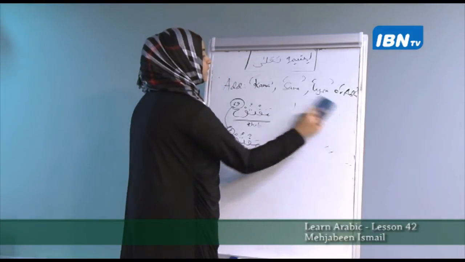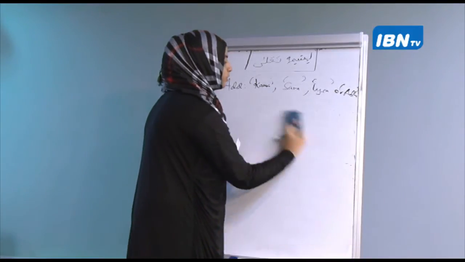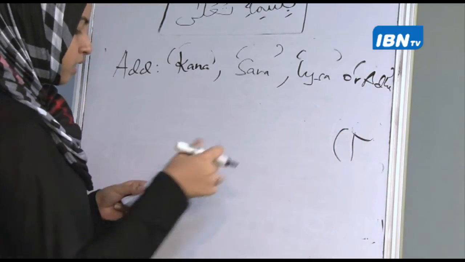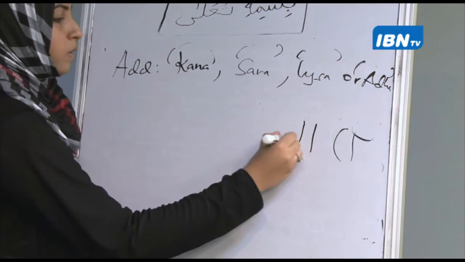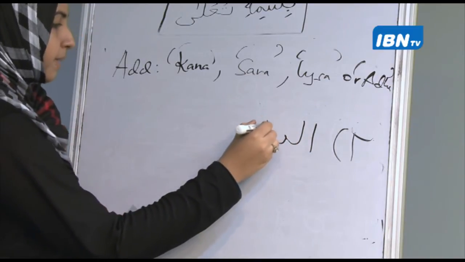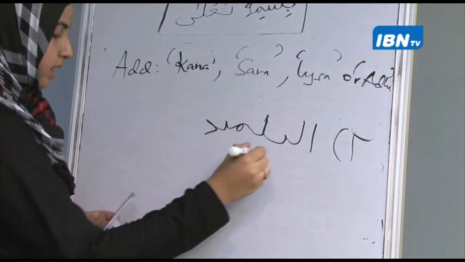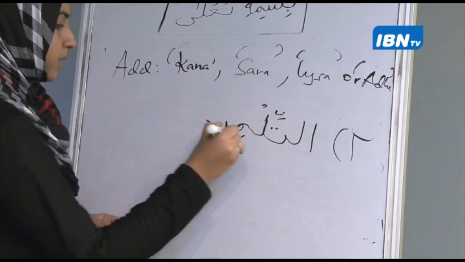Now I will just jot down other questions for you and try doing that on your own. So we have at-tilmidhu. You all know what at-tilmidhu is. It is one of the special words. Remember when we were doing the broken plurals?